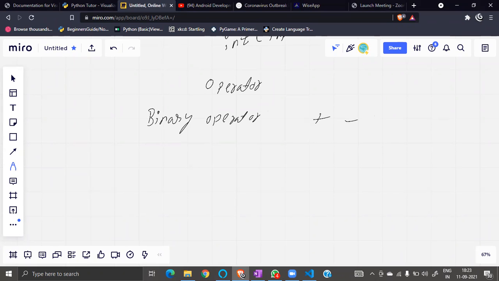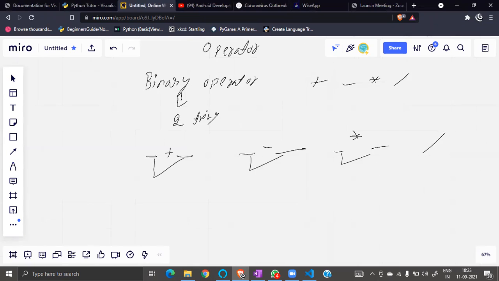Plus, minus, multiply, divide, okay. So why is it binary? It requires two things. I can add these two, subtract these two, multiply these two. That's why it's called binary, or we can say arithmetic operator.